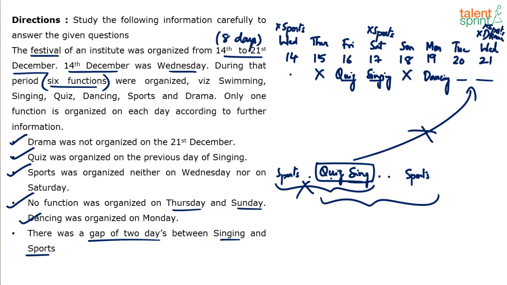So obviously sports has to come 2 days after singing. Sports will come here. That's it. Now only 2 things are left out. Drama cannot come on Wednesday, so obviously drama cannot come here on the last day, so drama has to come here. And what else is left out from the activities? Swimming is left out, which I think will come on the last day. Done. So you have satisfied all the conditions. It should be drama, quiz, singing, dancing, sports, swimming. All right, let's answer the question.